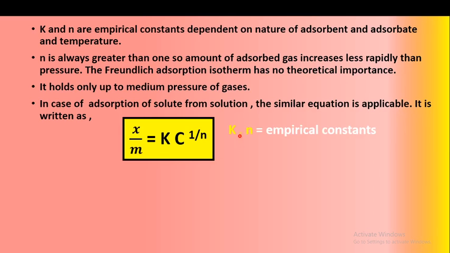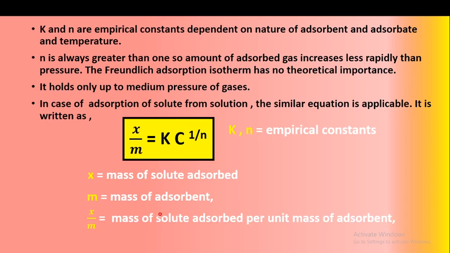We know that what are these k and n? k and n are the empirical constants. What is x? x is the mass of solute adsorbed. In the earlier case, what was x? x was the mass of gas adsorbed, but here the process is solute from the solution. Therefore, x is the mass of solute adsorbed, m is the mass of adsorbent, x upon m is the mass of solute adsorbed per unit mass of adsorbent.